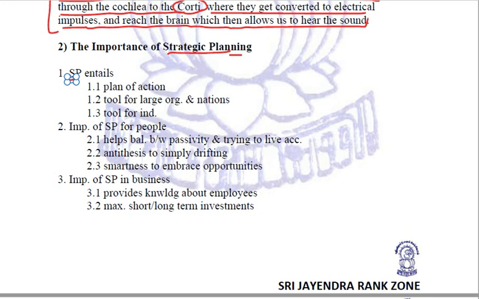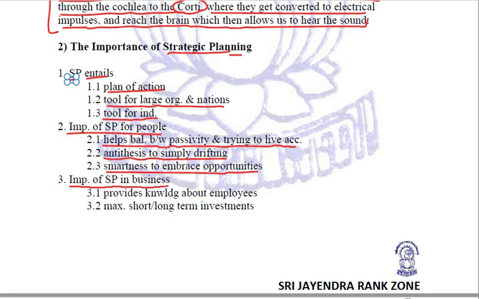Strategic planning entails a plan of action. It is a tool for large organizations and nations, and also a tool for individuals. The importance of strategic planning for people is that it helps balance between passivity and trying to live according to a plan. It is the antithesis to simply drifting: the smartness to embrace opportunities.